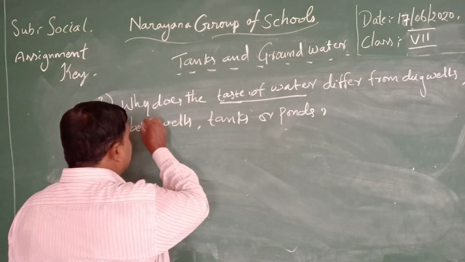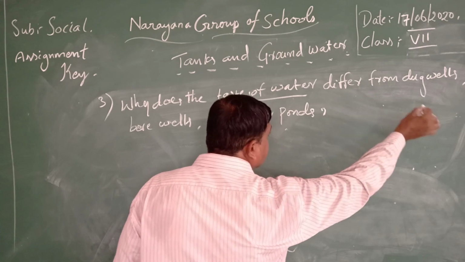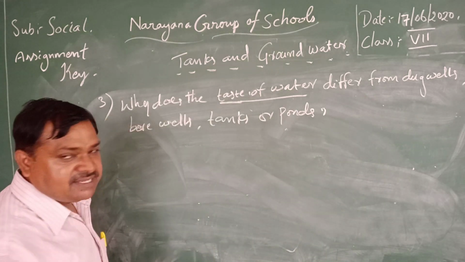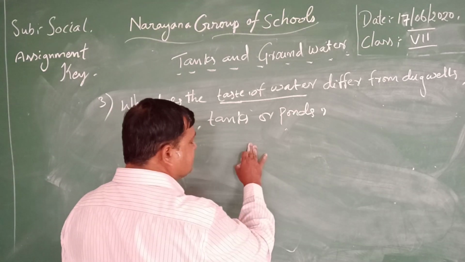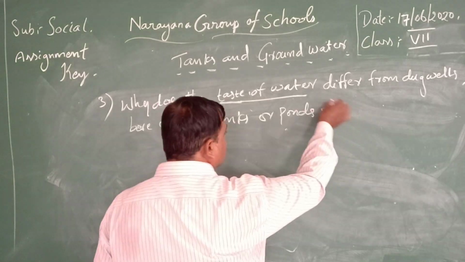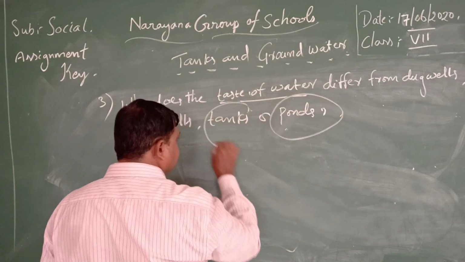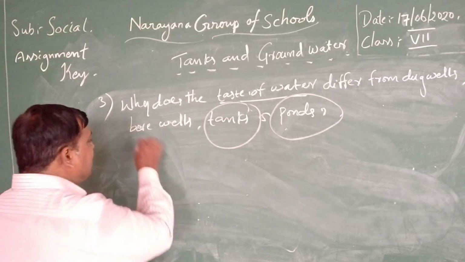And here, the taste of water differs from dug wells. Yes, open wells are there, like bore wells are there. Open wells, bore wells, tanks and ponds. Here ponds are a complete storage of water. Then what about the bore wells?